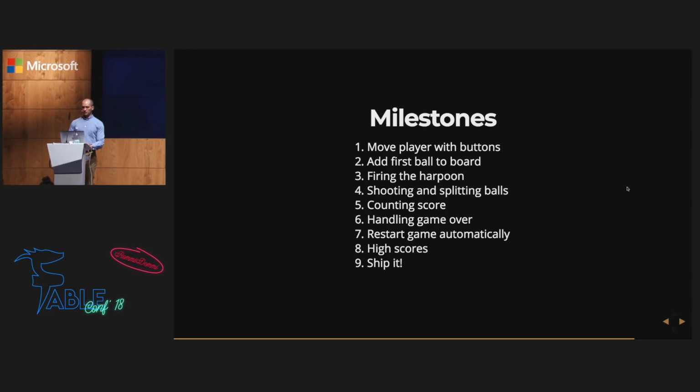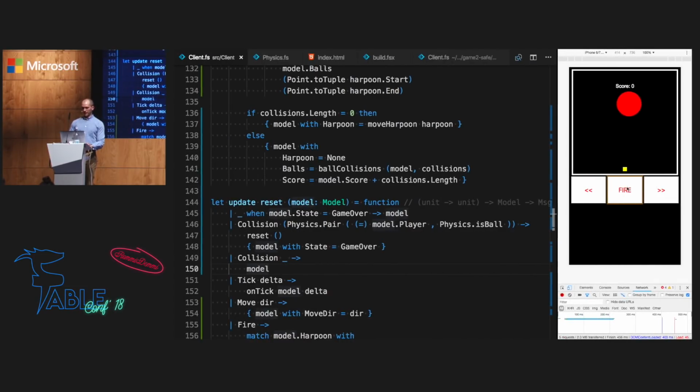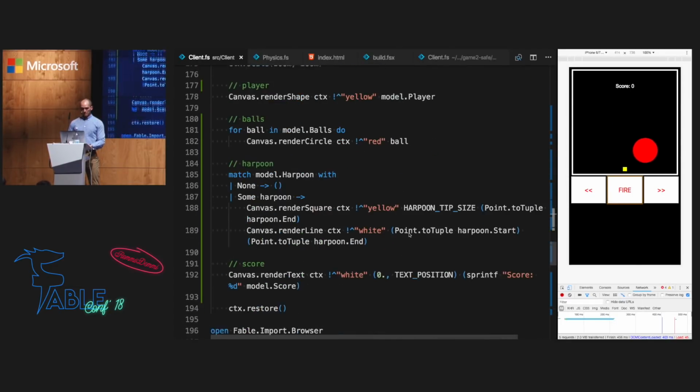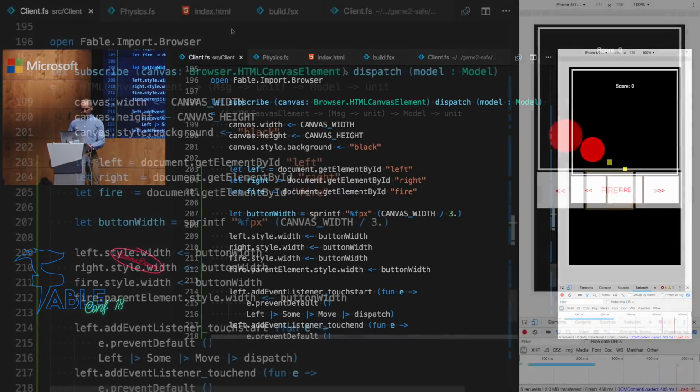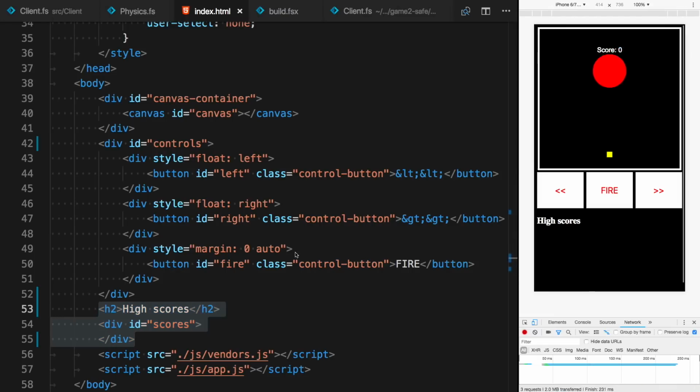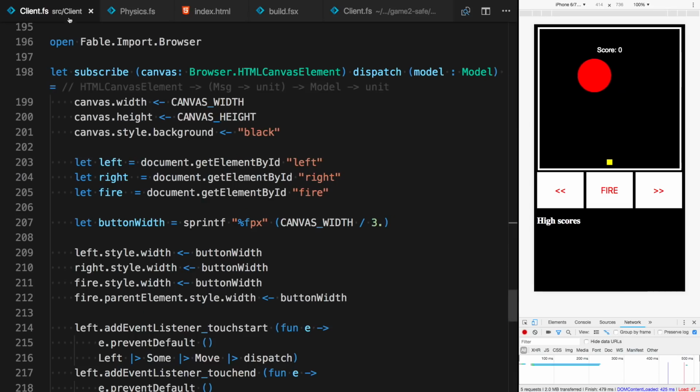Okay, now up to implementing high scores. So this is the point where I hope I have a good internet connection because we'll be fetching the scores from Azure storage. So hopefully everything goes right. First thing, I want to uncomment the high scores section just beneath the board.